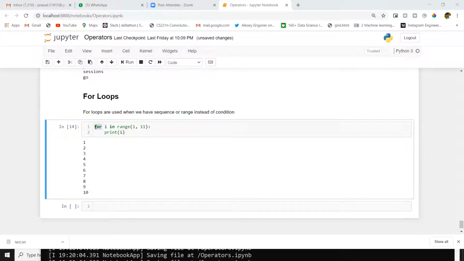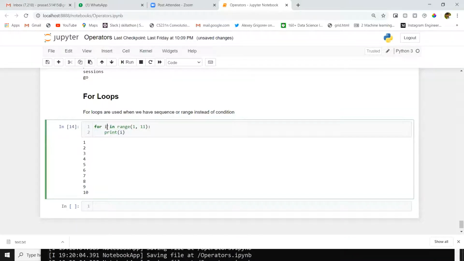For is a keyword to define a for loop. After that, we will give one variable. It may be j, it may be i. You can take anything here, like n. You can take any string or any variable. We will use this variable inside our for loop.